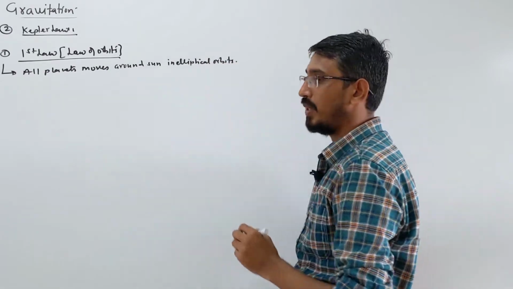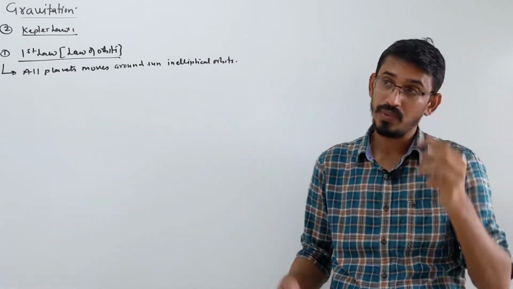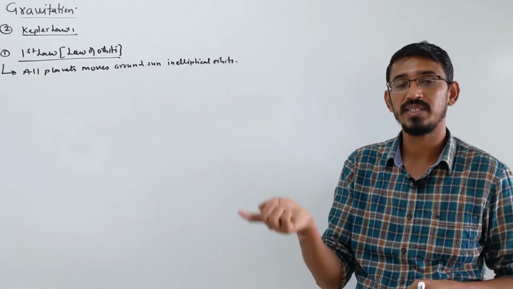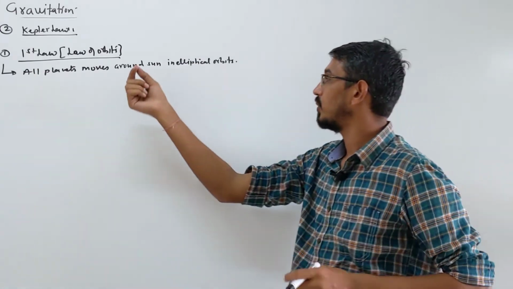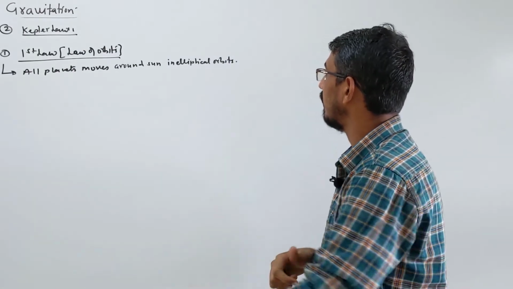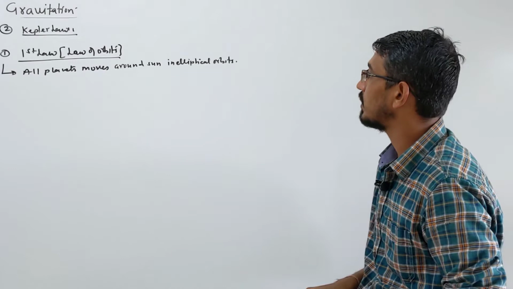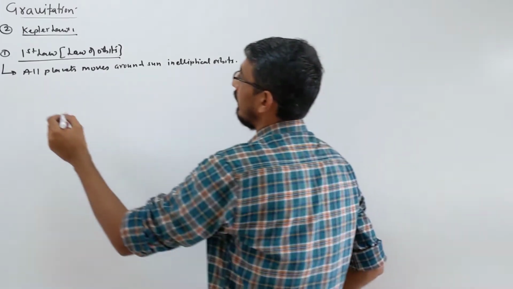Before him, we used to assume that the orbits were circular. So he proved that they were what? Elliptical in shape. So the orbits are elliptical. All planets move around the sun in what? Elliptical orbits, and while